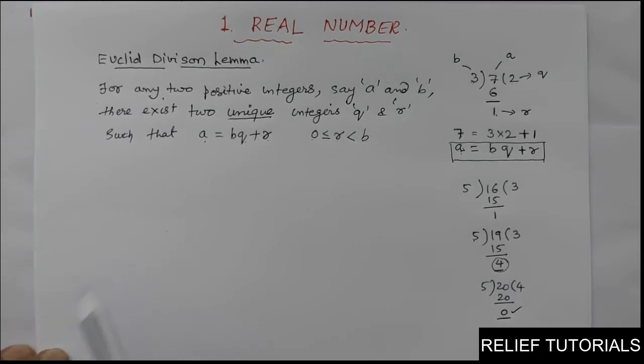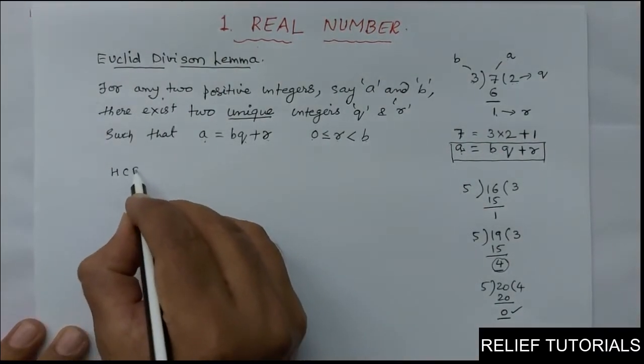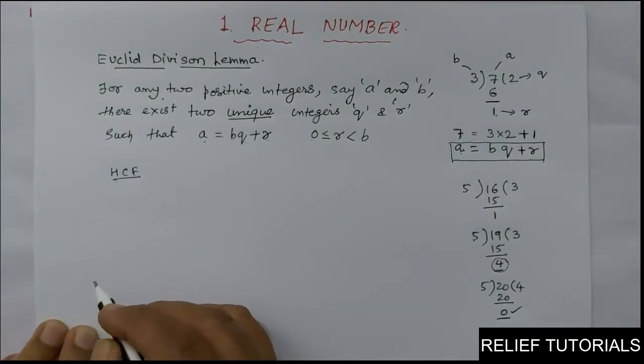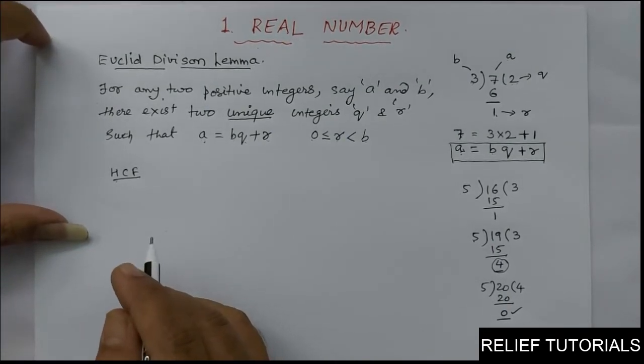Now, do you know what is HCF? HCF means highest common factor. Before that, I will explain what is HCF.